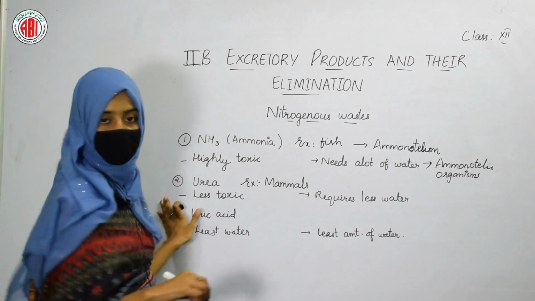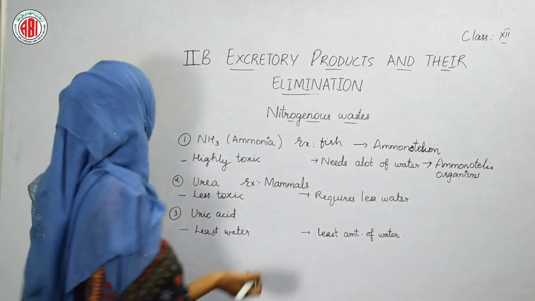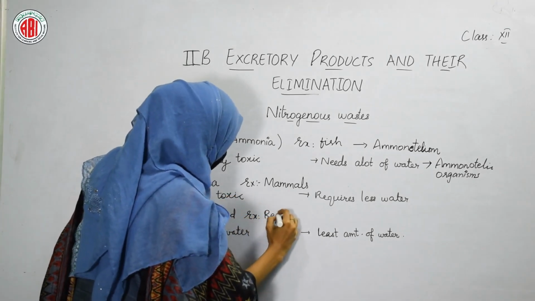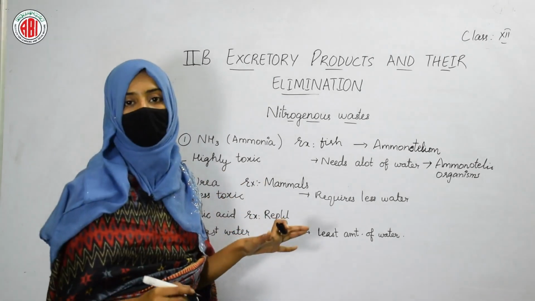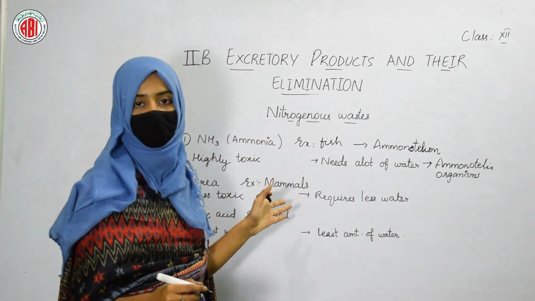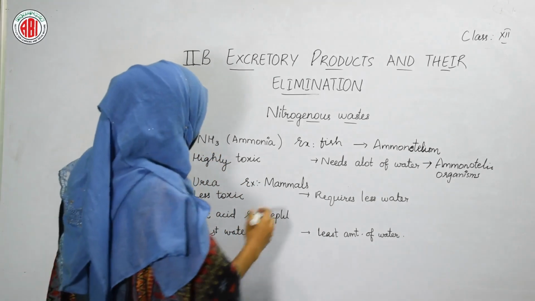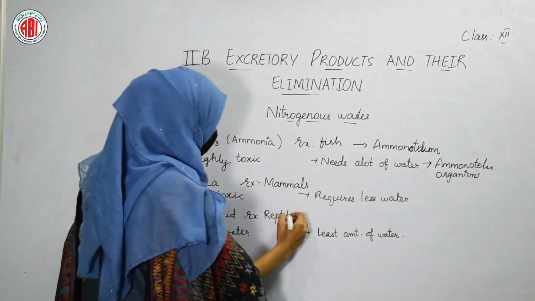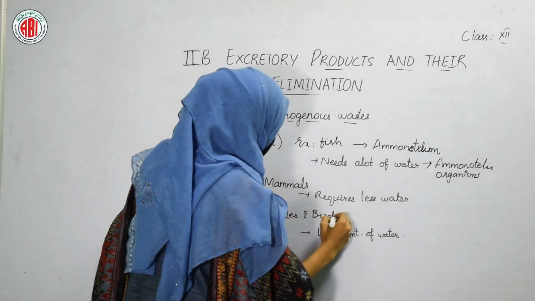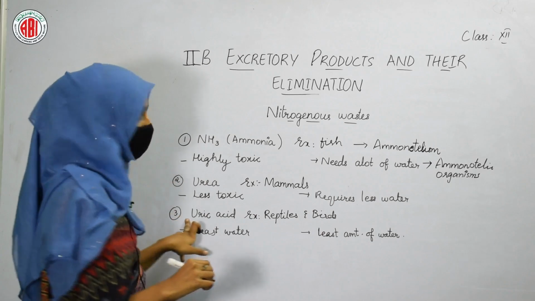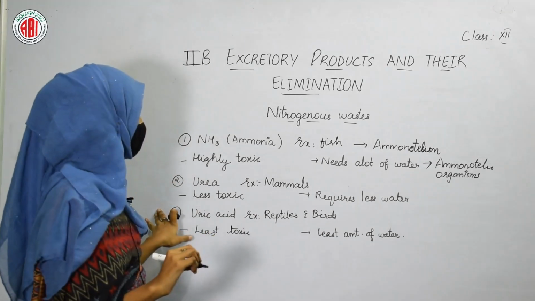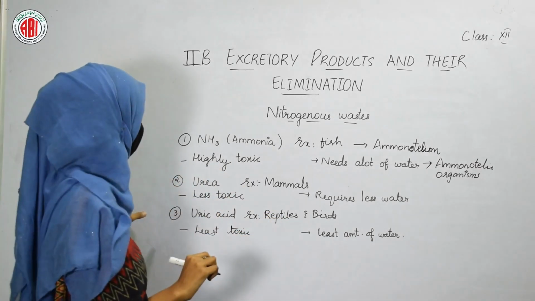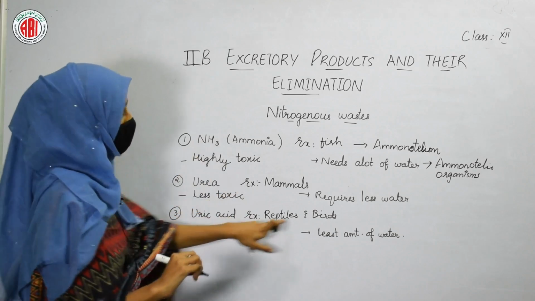The next one is uric acid. Uric acid is also a nitrogenous waste, and it is found in some other organisms that do not have even a small amount of water for the elimination of nitrogenous waste. So in those organisms we can find the presence of uric acid. Reptiles and birds show nitrogenous waste like uric acid. Uric acid is a nitrogenous waste which requires the least amount of water for its elimination, and it is found in the body of reptiles and birds.